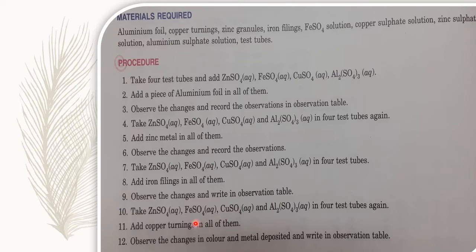Likewise, the fourth time we will again take all four solutions in four different test tubes. This time we will add copper turnings in all four test tubes. Then again we observe the changes in color and metal deposited, and we write the observations in the observation table.